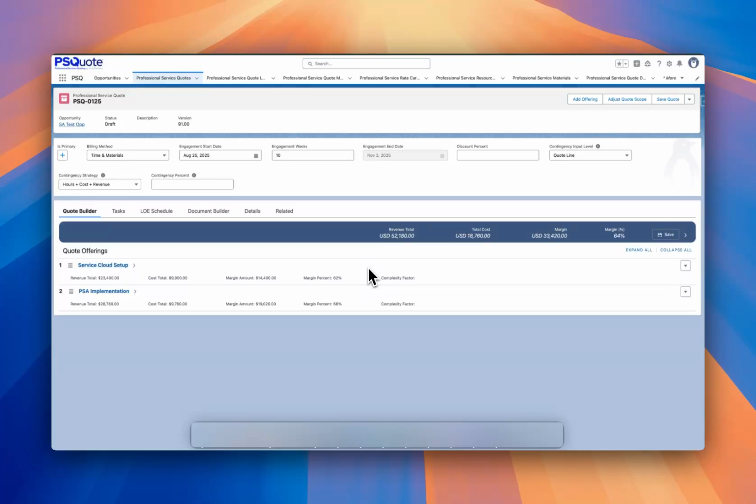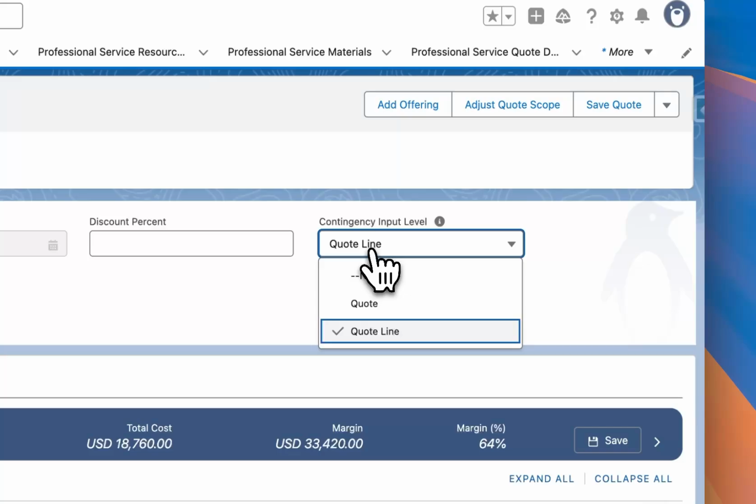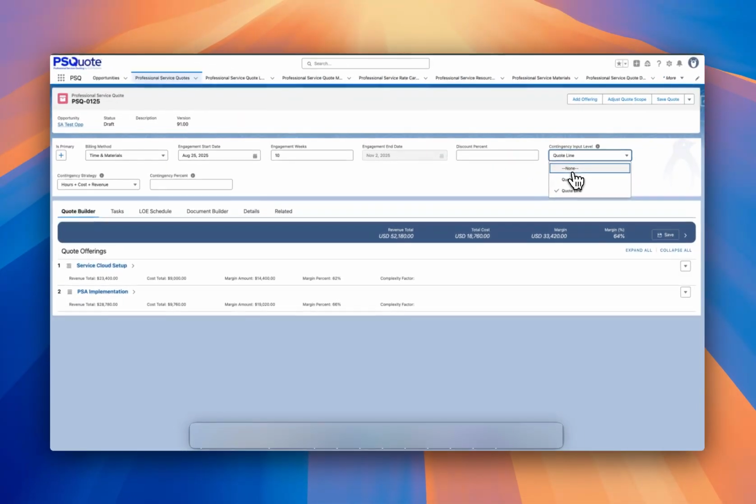Alright, let's start with a major enhancement. Automated contingency calculations. You can now include contingency based on a percentage of quote hours, cost, or revenue, either at the quote level, which applies to all lines, or at the quote line level for more granular control. Where this is set is determined by our contingency input level. This can be automated during implementation.